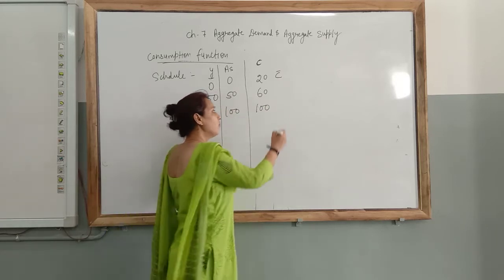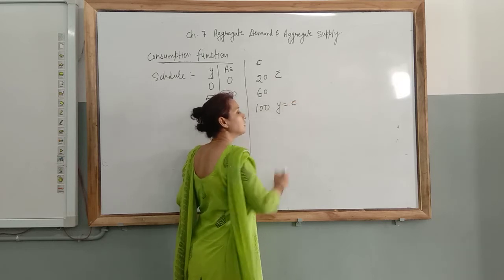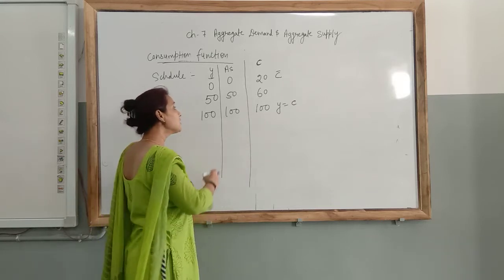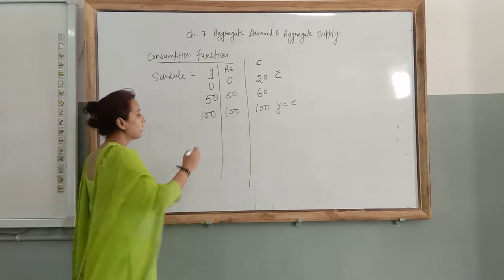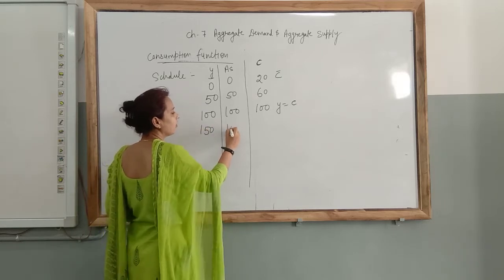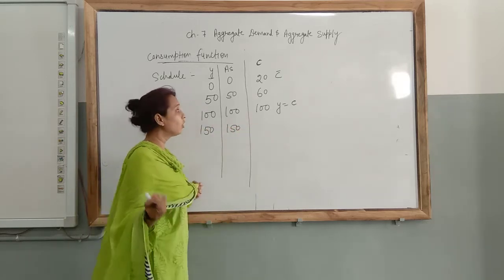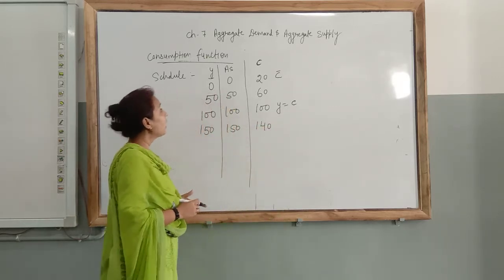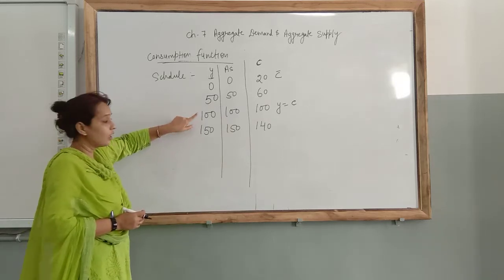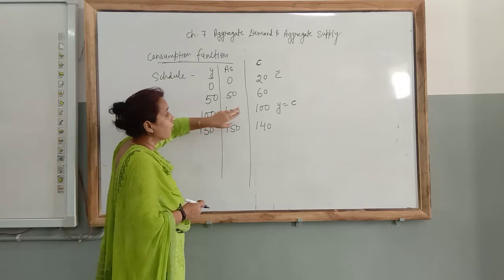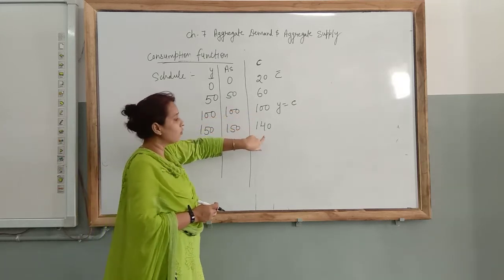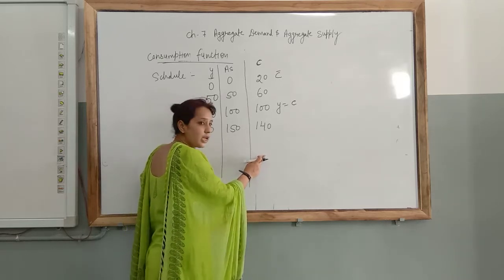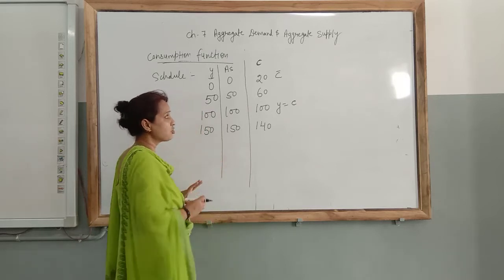Definitely the point will come where income will be equal to consumption. Whatever I am earning, that I am going to spend on consumption. Clear? Still, if my income is increasing till 150, then consumption will also increase. It increases, suppose 140. You can see income increases at a higher rate. It means income increases by 50, but consumption increases at a lower rate, 40. The remaining amount, the difference between both of them, is the same. Clear? That is known as a consumption function.